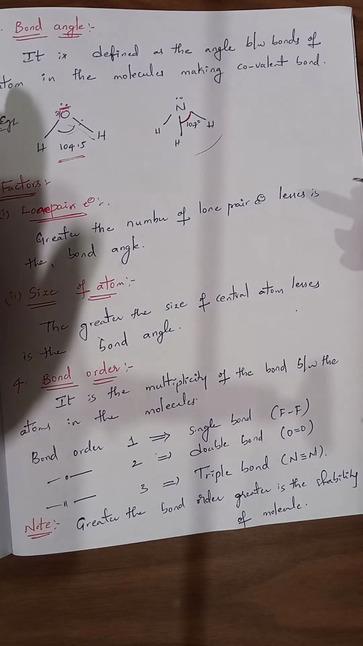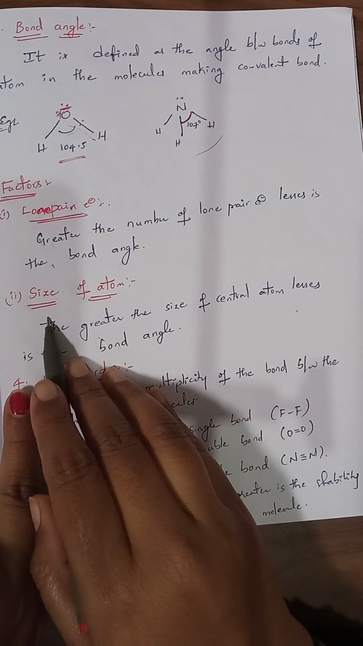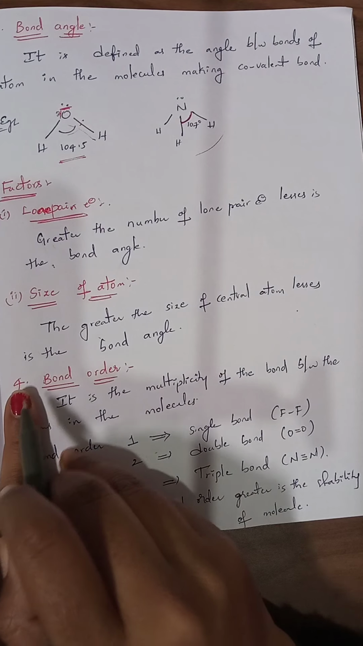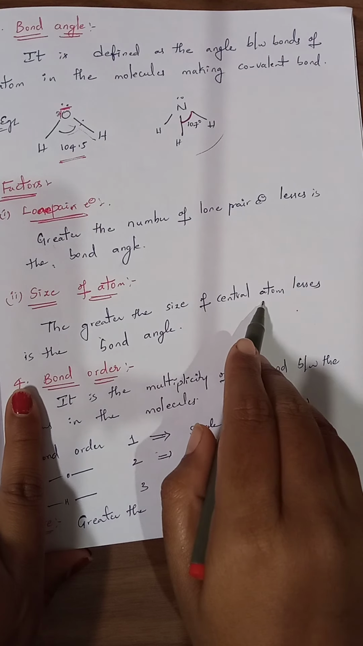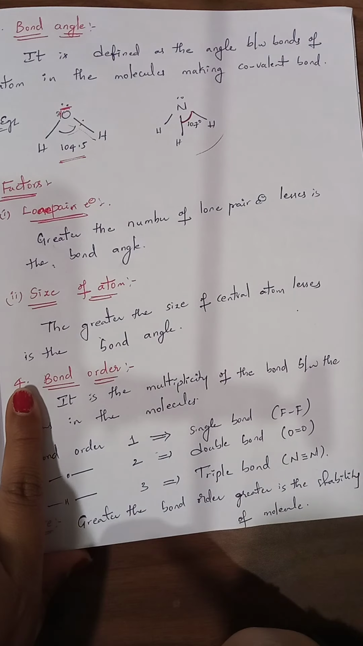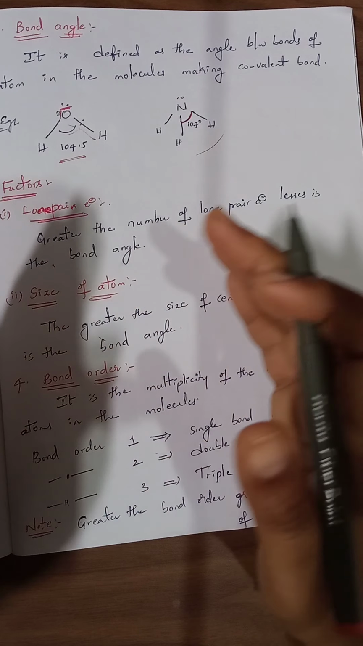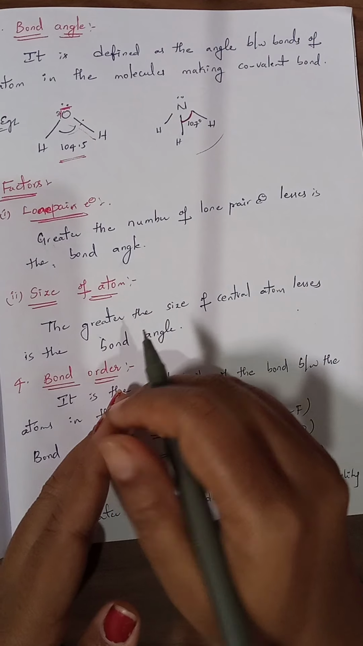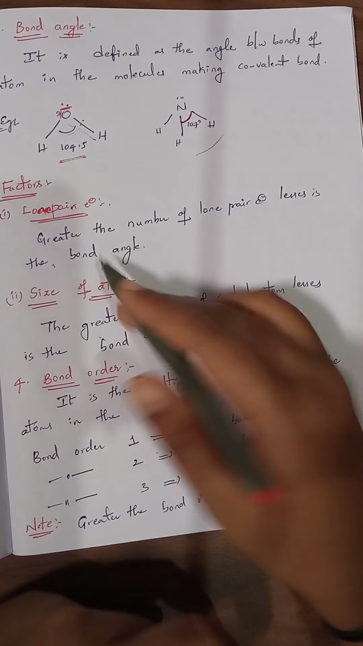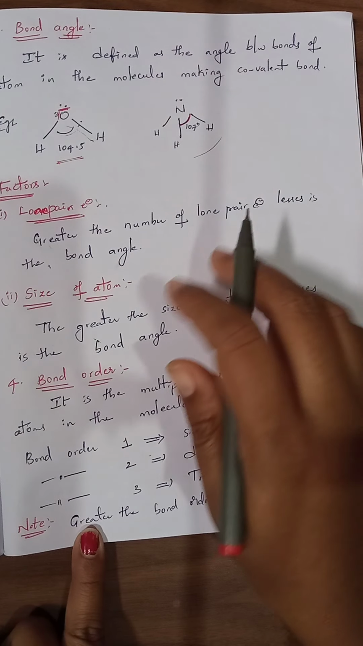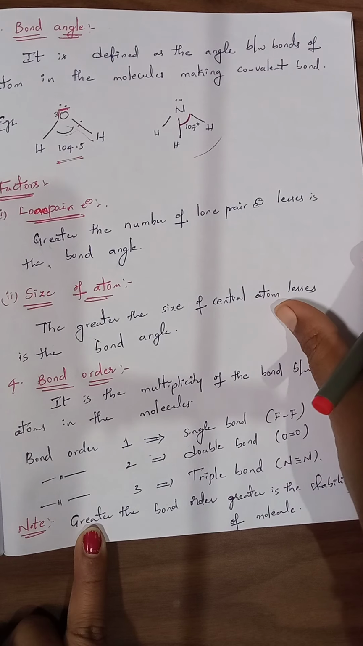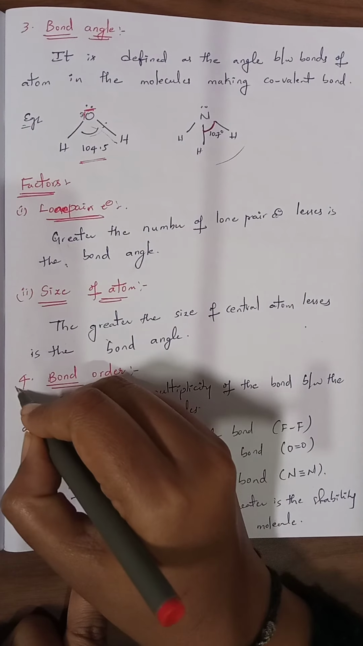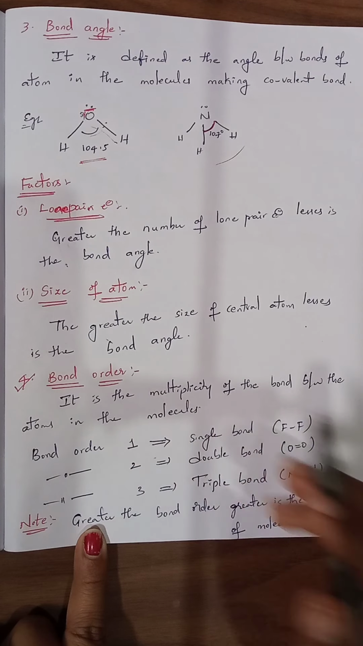Next, the second factor that affects the bond angle is the size of the atom. Greater the size of the central atom, lesser will be the bond angle. When the size of the central atom increases, the bond angle decreases, inversely proportional. So that is about the third bond parameter and bond characteristic, which is known as bond angle. Next we will see the fourth one, that is bond order.